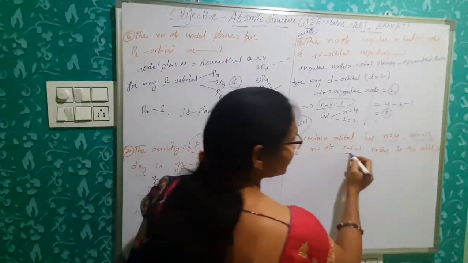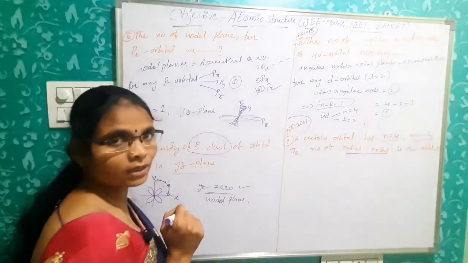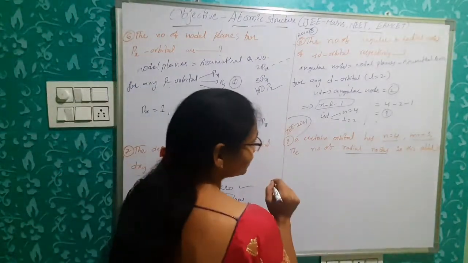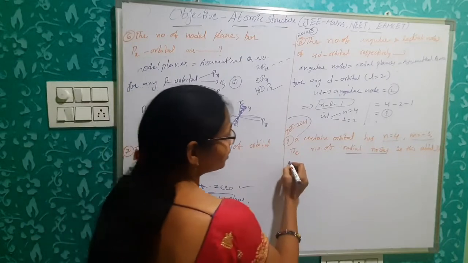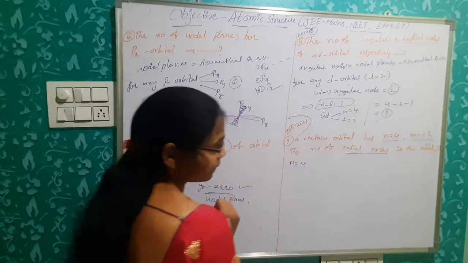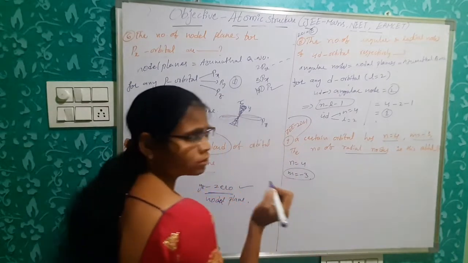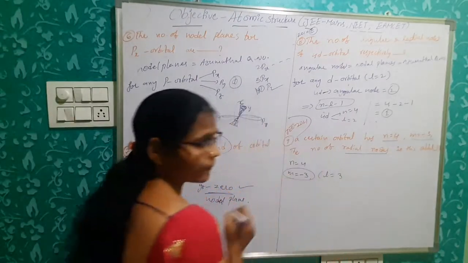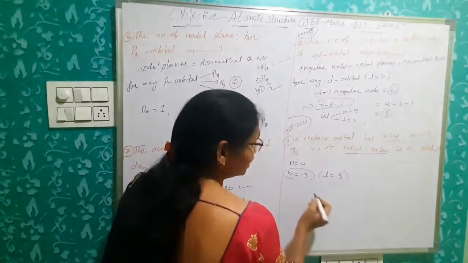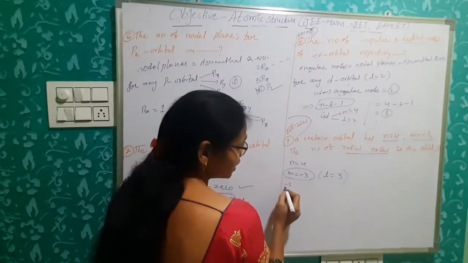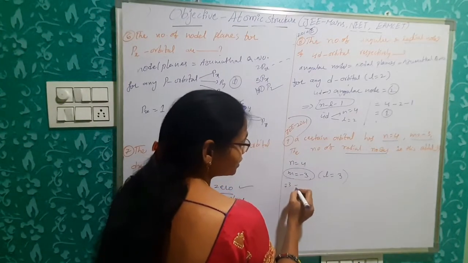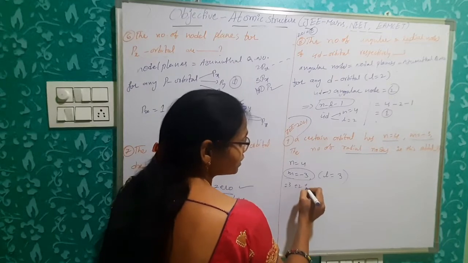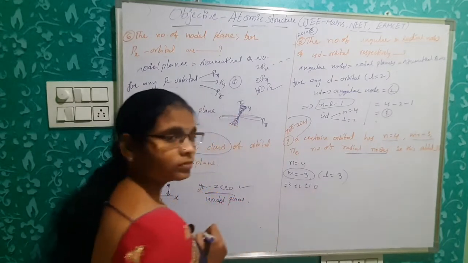The number of radial nodes in this orbital. Simply here n is equal to 4, m is equal to minus 3, nothing but L value should be 3 only. So then only m values are minus or plus 3, minus or plus 2, minus or plus 1, 0.